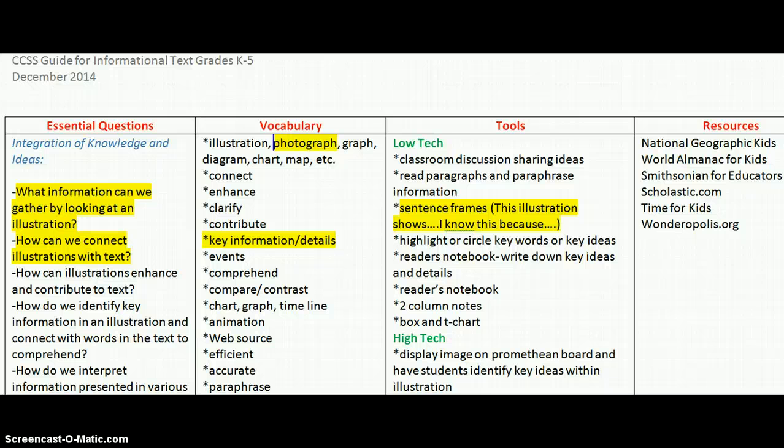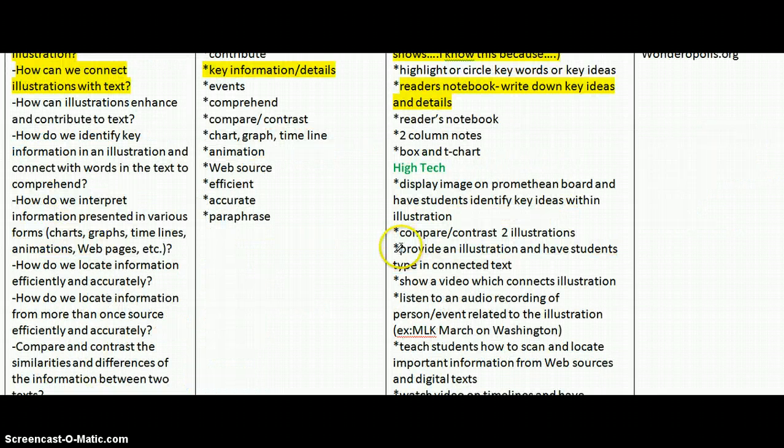An example of a low-tech tool would be the sentence frame, "This illustration or this photograph shows," and "I know this because." Students could also use their reader's notebook to write down key ideas and details. As far as high-tech tools, display an image on the Promethean board and have students identify key details within the illustration, or in our example, the photograph.